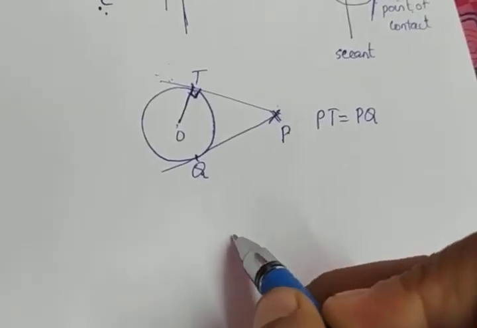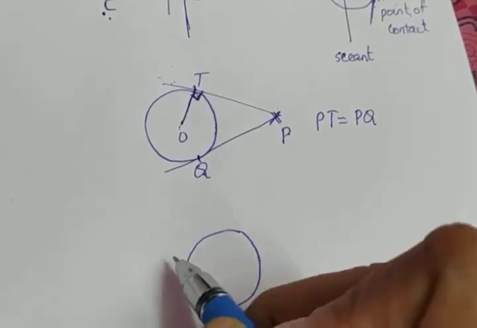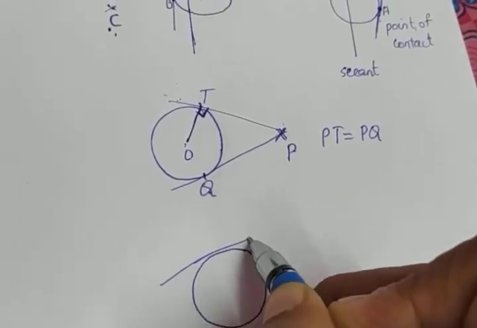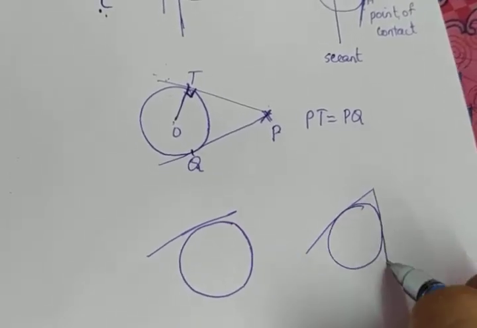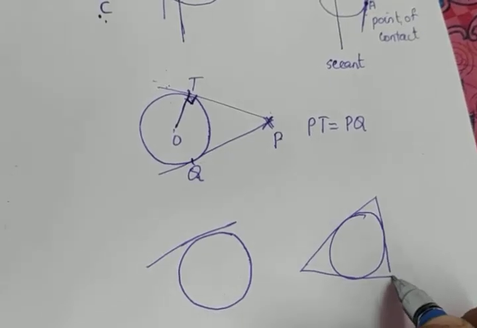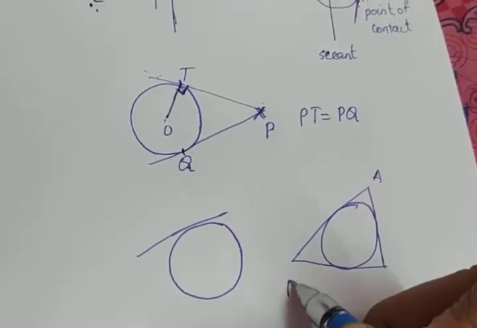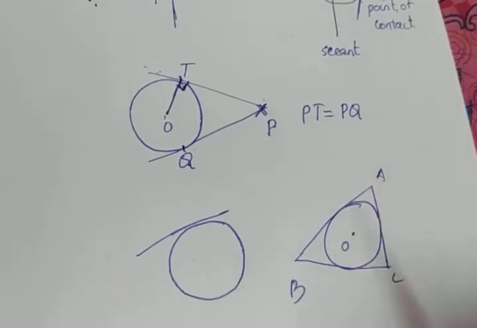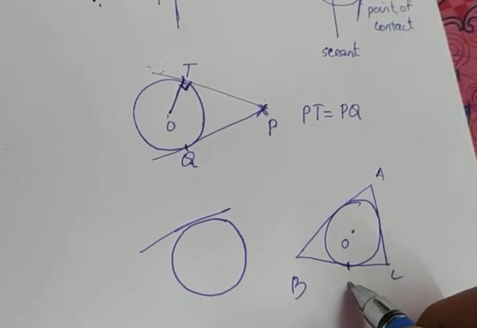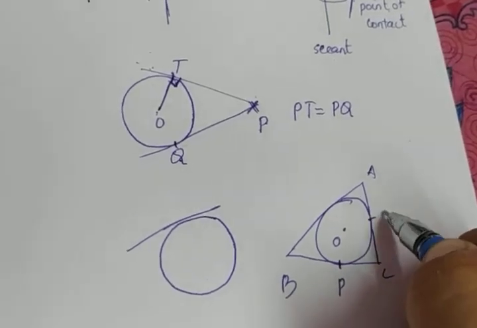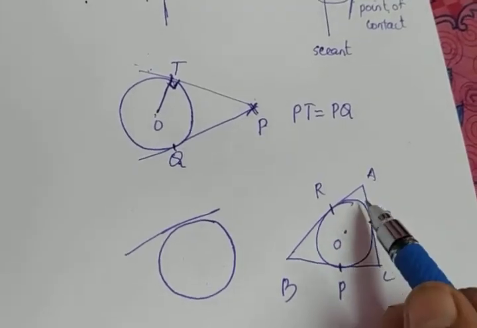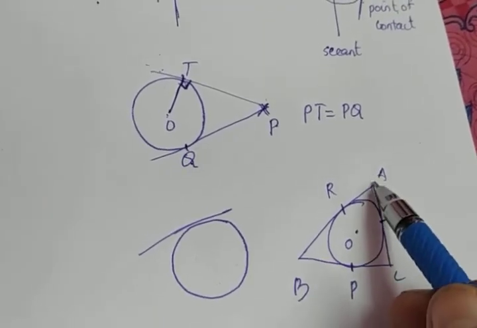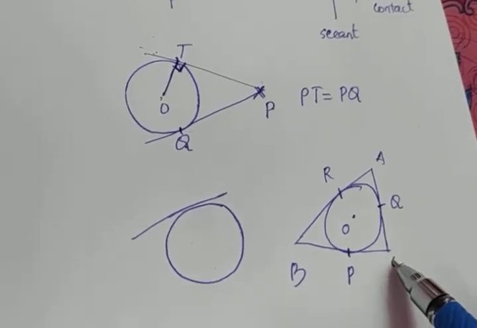And what we have to remember is that we did so many questions in which the circle is circumscribed by a quadrilateral, a triangle or some polygon. Taking a triangle, we took this as a point of contact P, this as a second point of contact Q, and this as a third point of contact R. We will not consider A, B, C as a triangle.